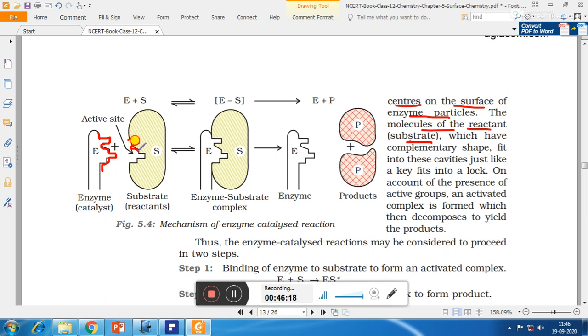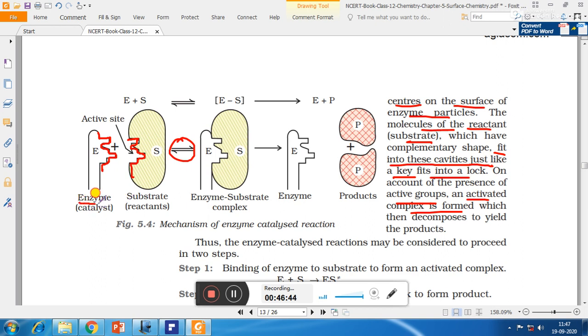This is the active site of the substrate, which has a complementary shape, means it has a shape opposite to the shape of the enzyme, and fits into these cavities just like a key fits into the lock. Okay, so they will fit with the substrate. On account of the presence of active groups, an activated complex is formed. So here we can see that the first step is reversible.